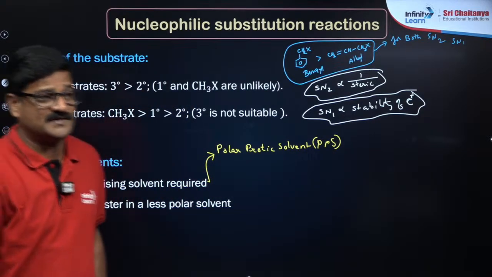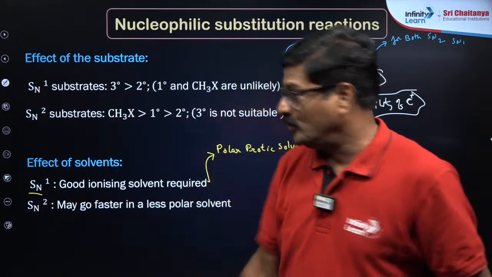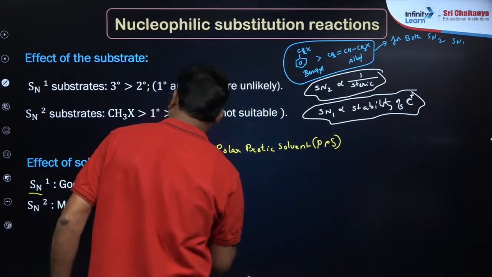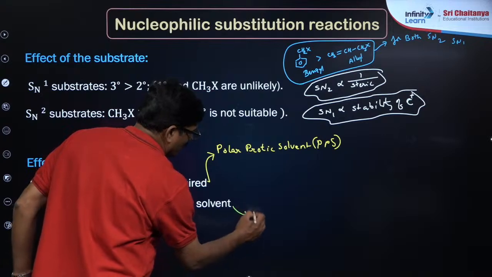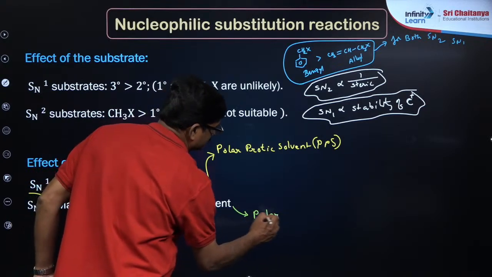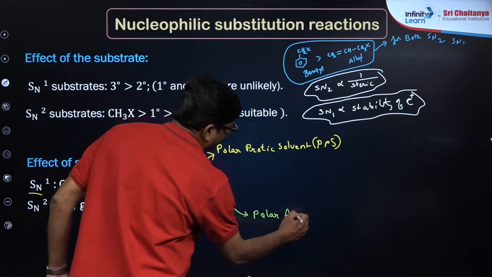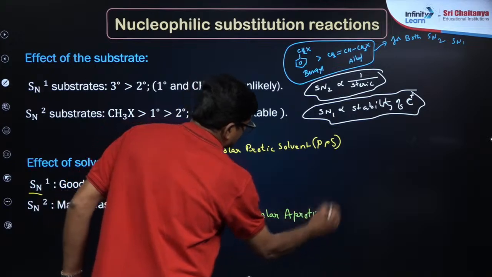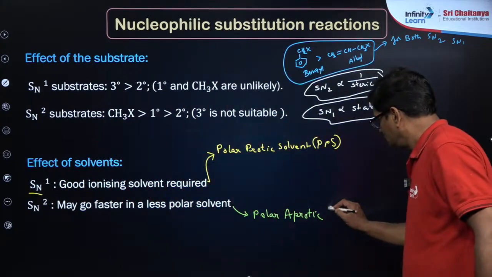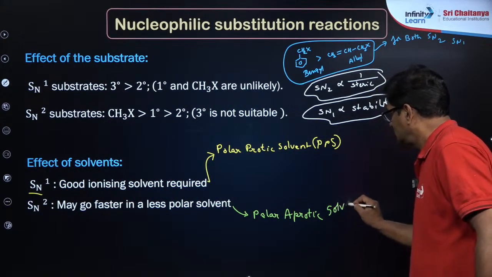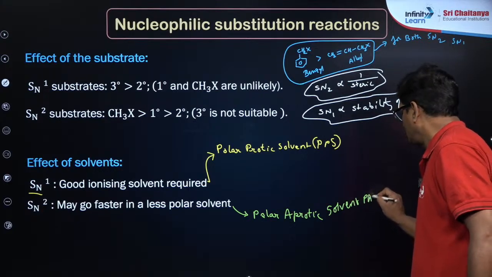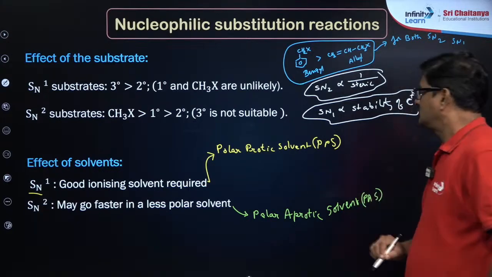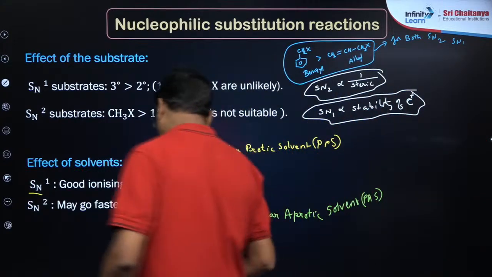PPS favors SN1 and polar aprotic solvent favors SN2. Polar aprotic solvent.